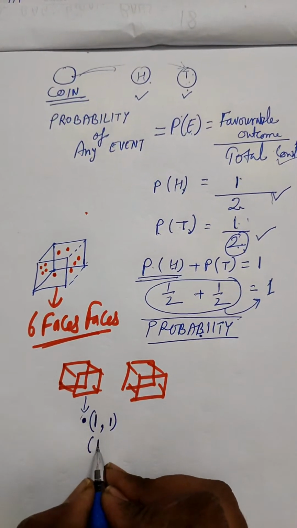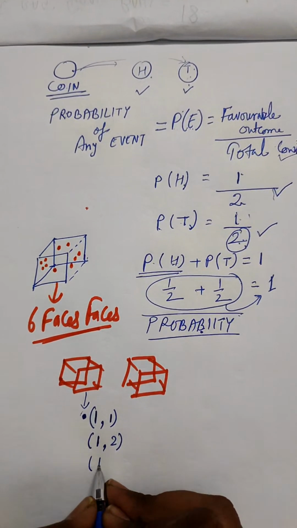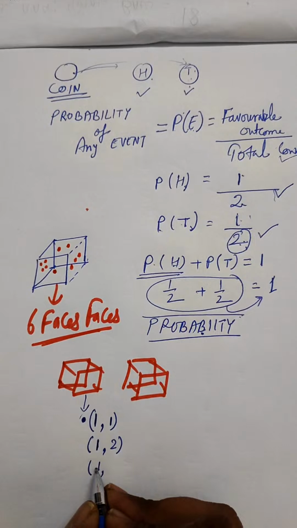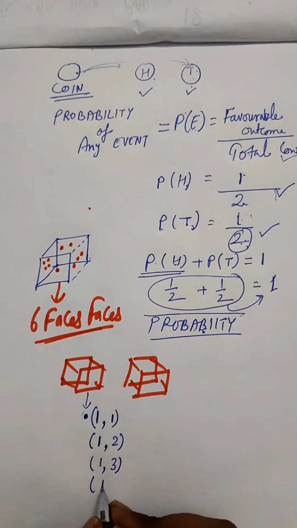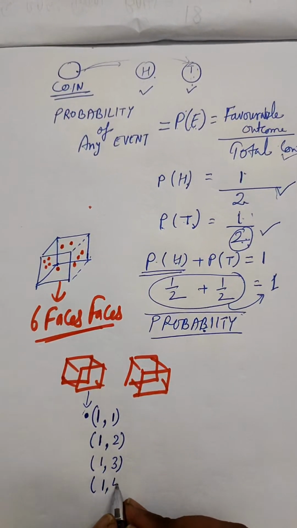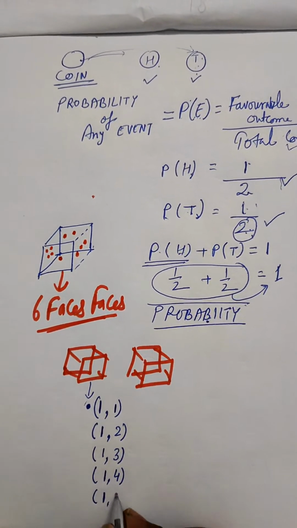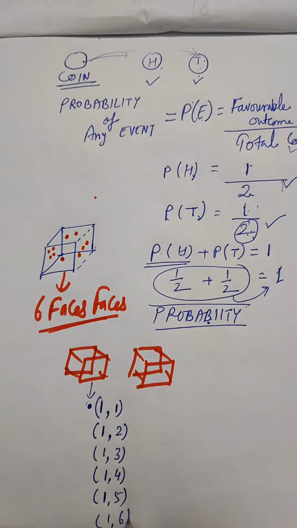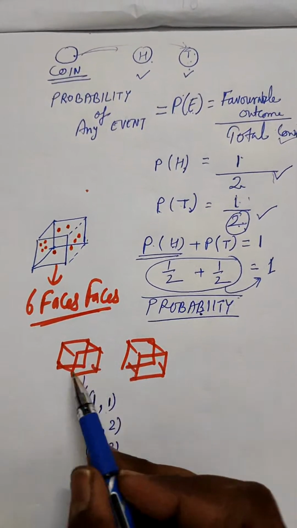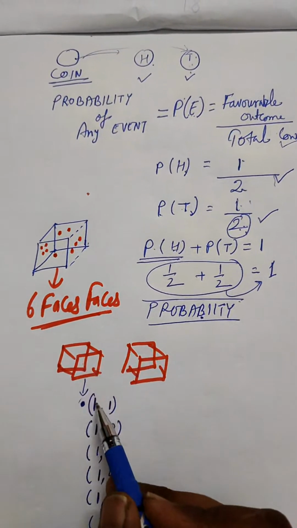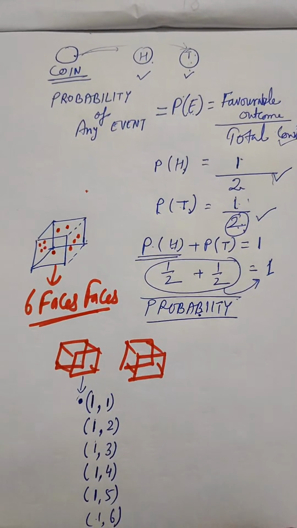Now there can be 1 on the first dice and 2 on the second. There can be a third possibility, where you are getting 1 on the first dice and 3 on the second one. There can be a possibility you are getting 1 on the first dice and 4 on the second dice. Similarly, you are getting 1, 5 and 1, 6. So these are all the 6 combinations which are possible for the two dice, where there is only 1 coming on the first dice and these are the numbers coming on the second dice.